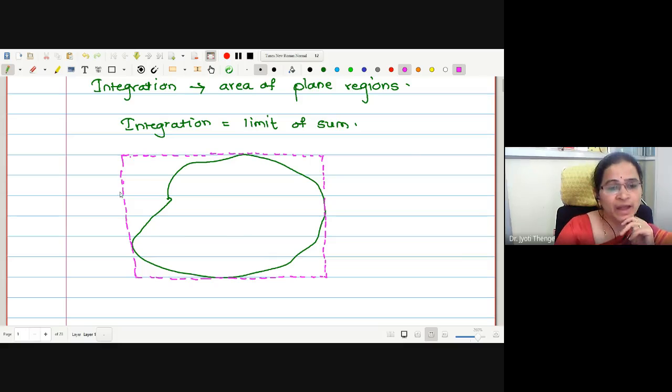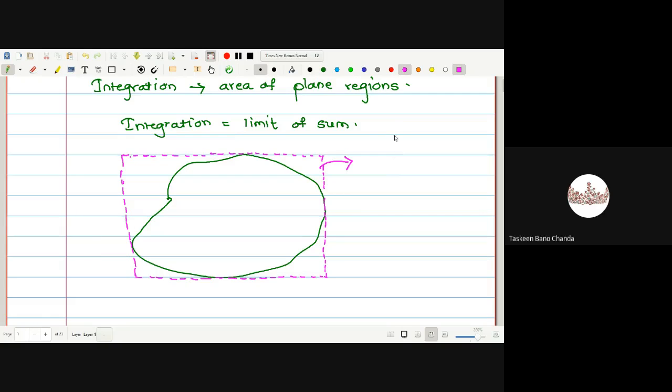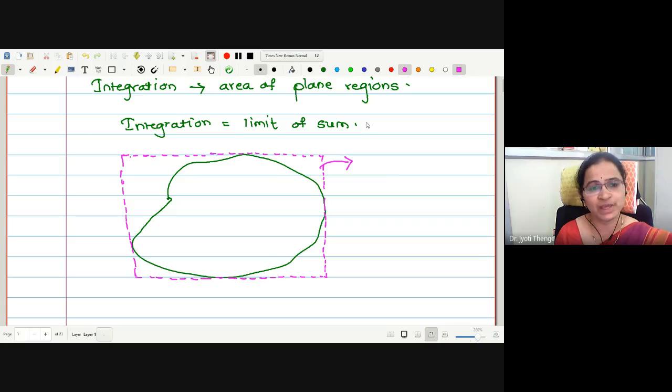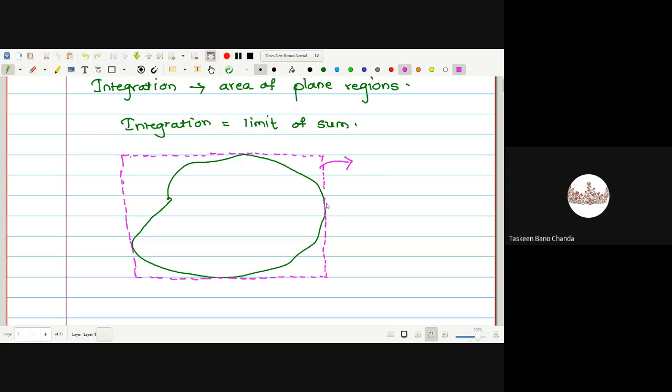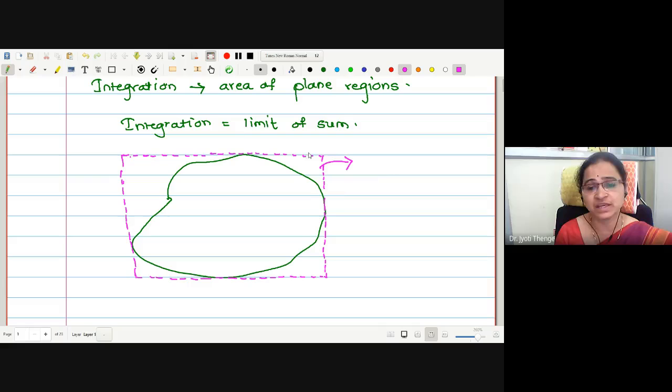But whether the buyer will pay me money for this area? Suppose the person who is going to purchase this plot, whether he will pay for the area of this region? No. Why will he not pay? Because this area is greater, this area is bigger. The person will have a loss. He has to pay more money if he wants to pay for this pink shaded region, right?